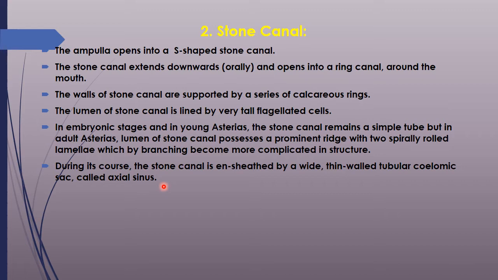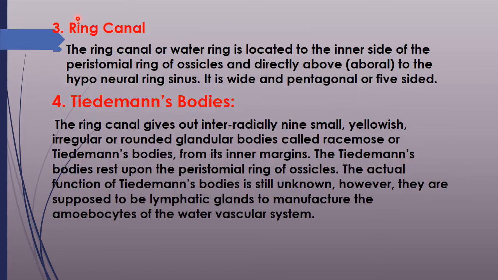The stone canal extends downwards, that means it runs towards the oral side and opens into the ring canal, which is present surrounding the mouth. The stone canal is supported with calcareous rings. The lumen of the stone canal is lined with tall flagellated cells.